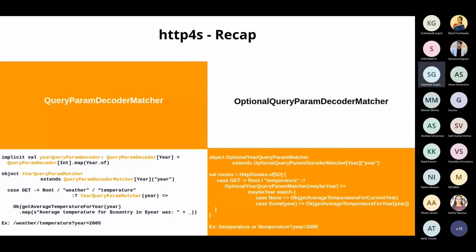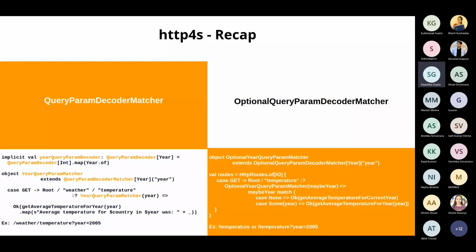So first of all, we have query param decoder matcher, right? A lot of times you must have tried to create HTTP routes where you specify certain parameters as a key value pair. So I want to create this endpoint where I'm passing year equals to 2005 or some other year, right? Using my http4s library, what I can do is extract the value of this year directly without a lot of extra code, and maybe validate it or whatever I want to do. Okay, so this is how I've done it.